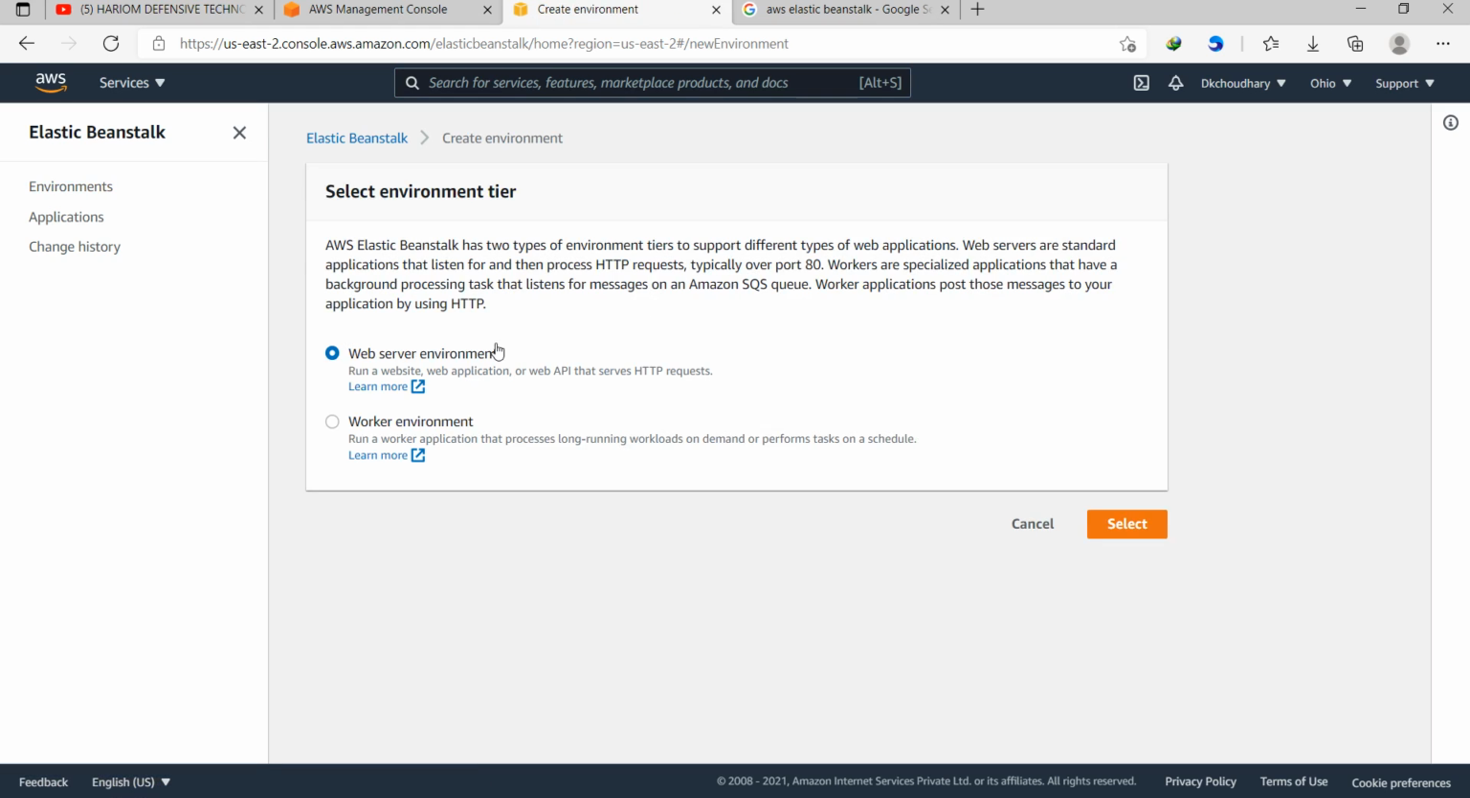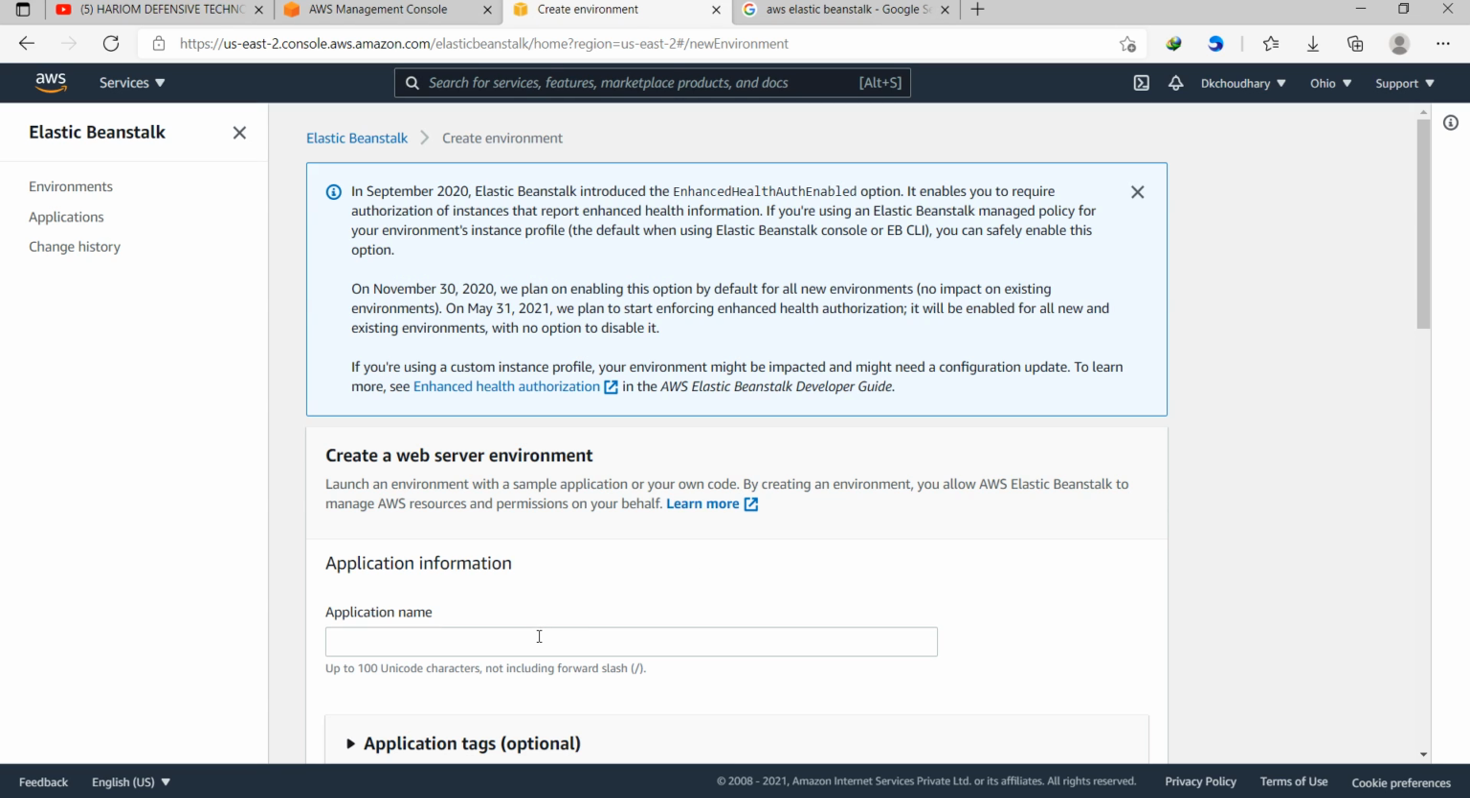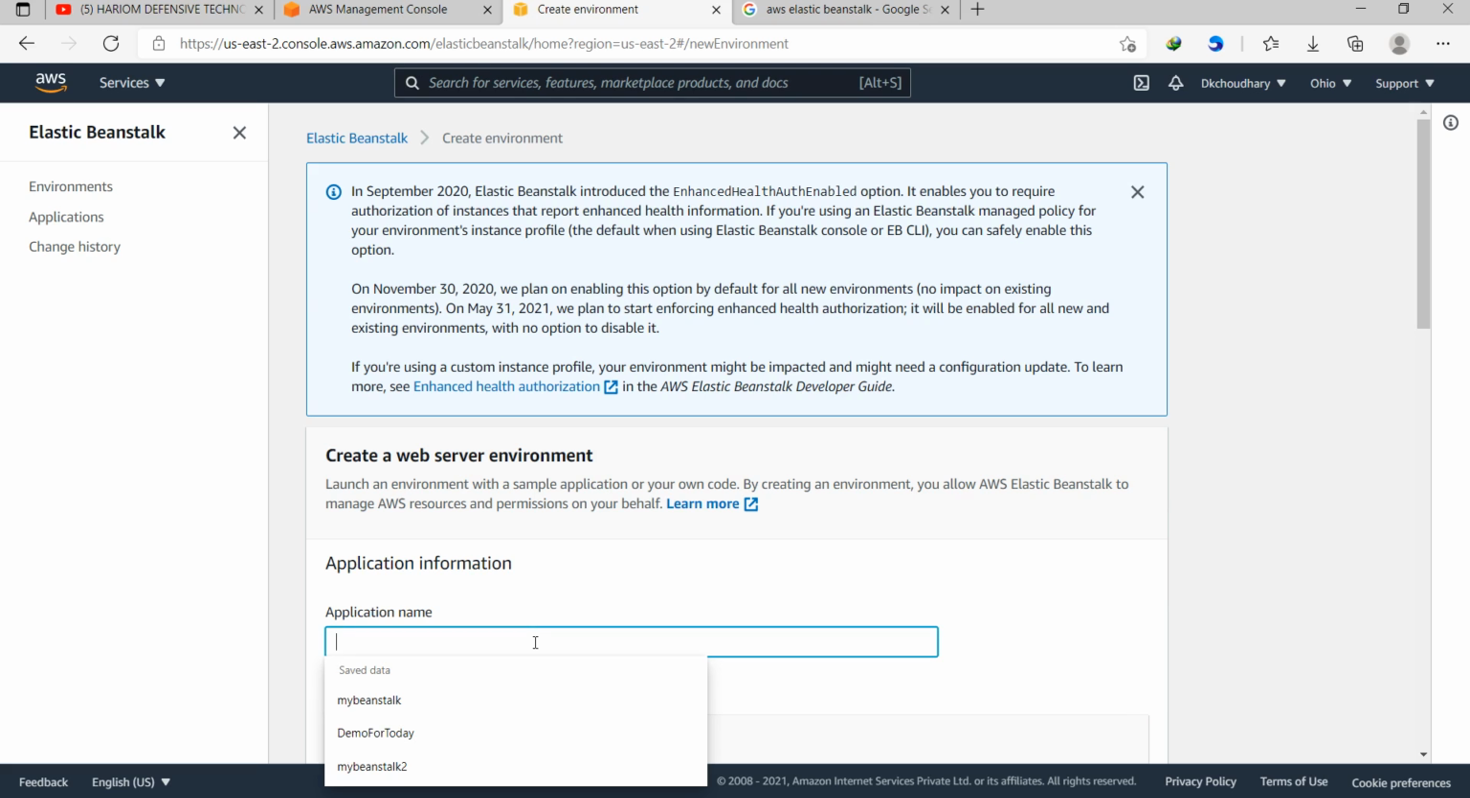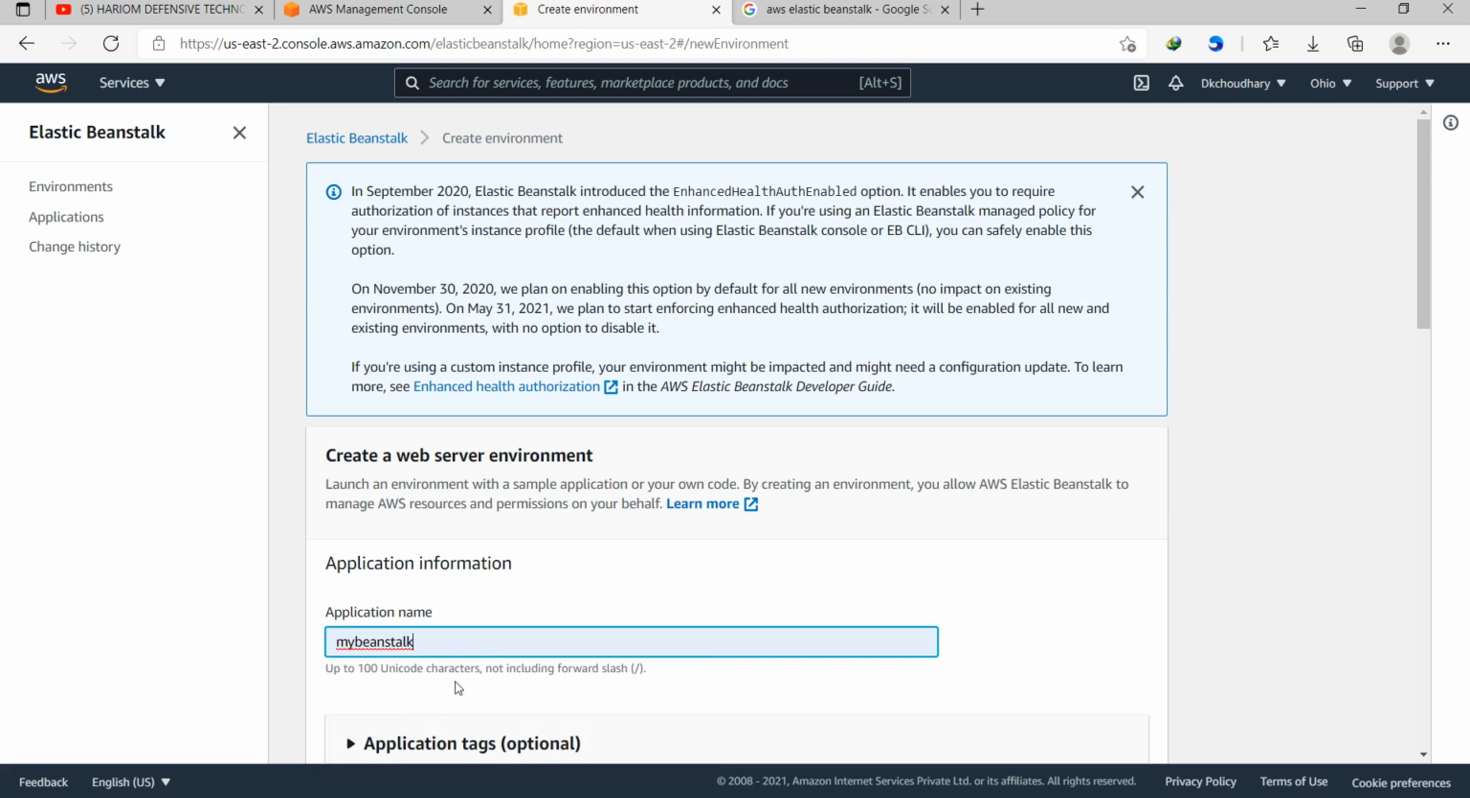Second, here we have two options: a web server environment and a worker environment. By default it selects the web server environment, because I need a Python or PHP related server on that virtual machine. So just select this one. Here you need to supply the application name. These are related to my previous one, so I'm taking the same previous name, my beanstalk. You need to supply your own name.